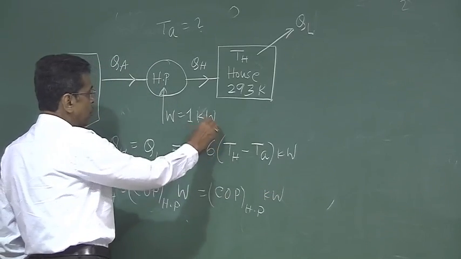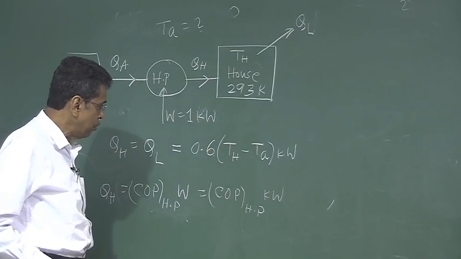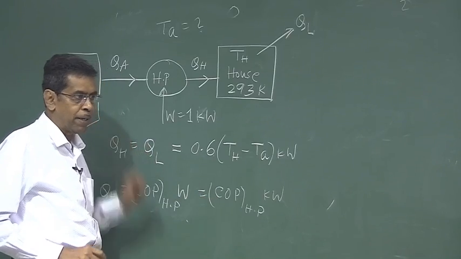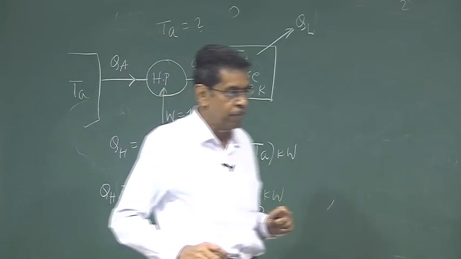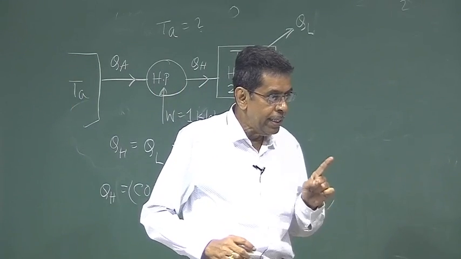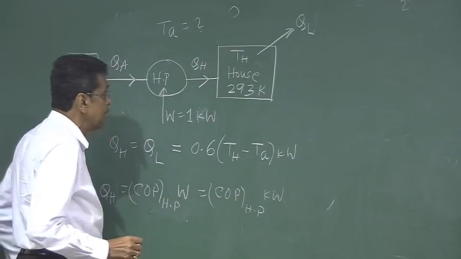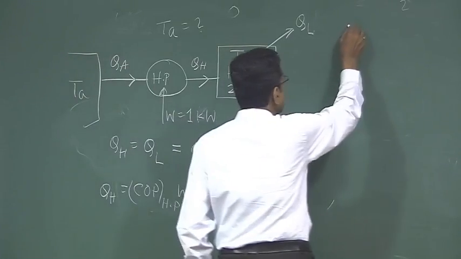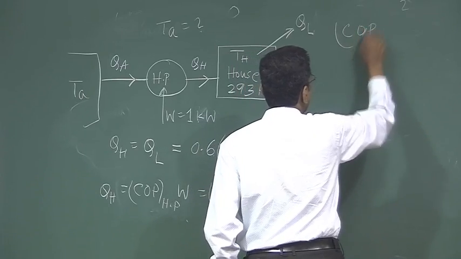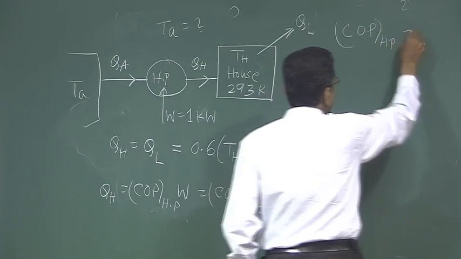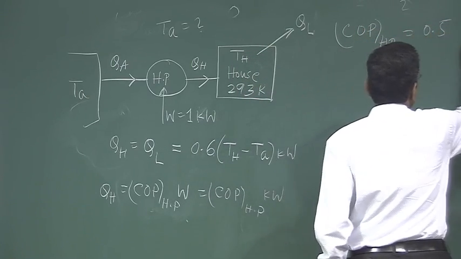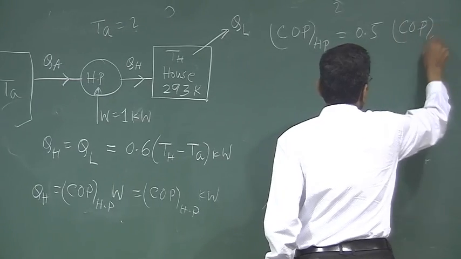Because W is 1 kilowatt. Now we have to express COP in terms of the temperatures, and it is written in the problem. The heat pump has a coefficient of performance which is 50% of the ideal one. That means the COP of the heat pump is 0.5 of the COP of the ideal.